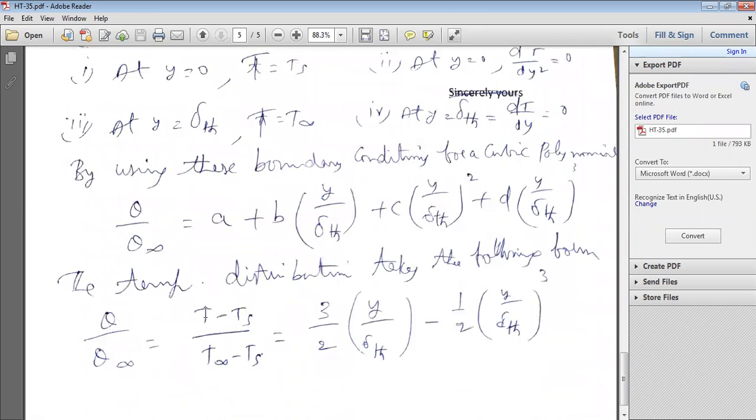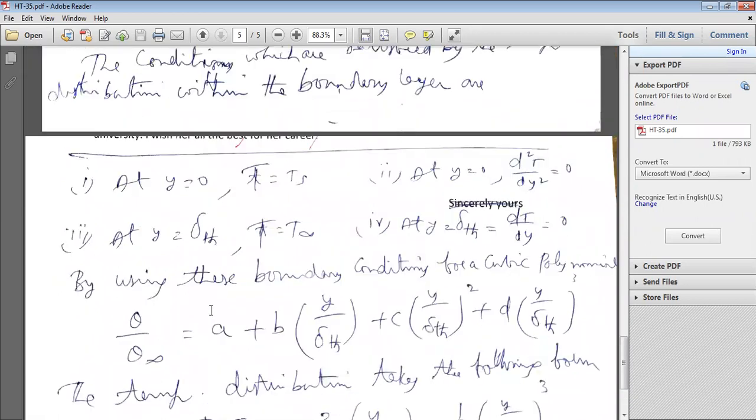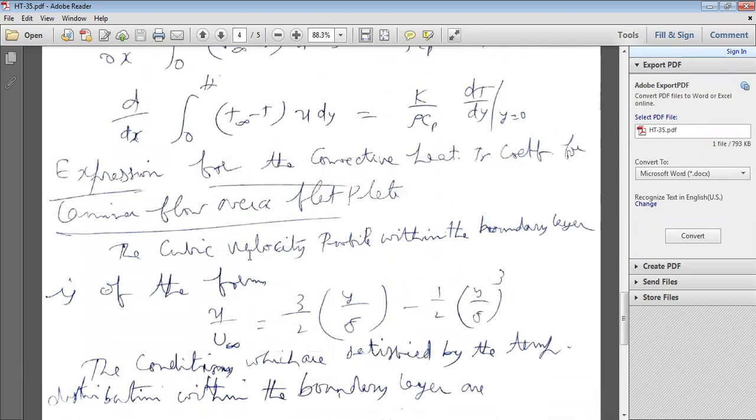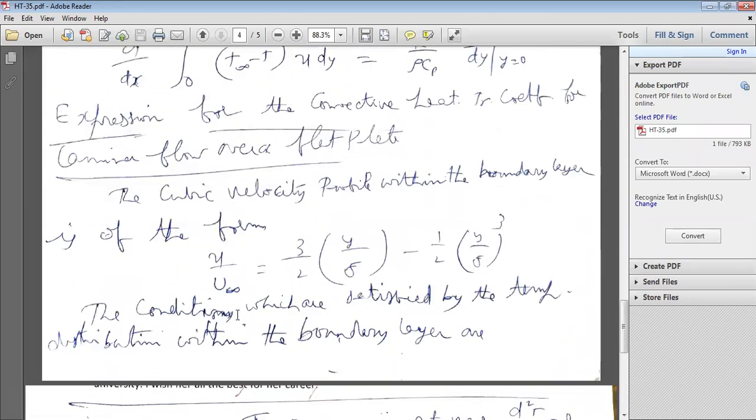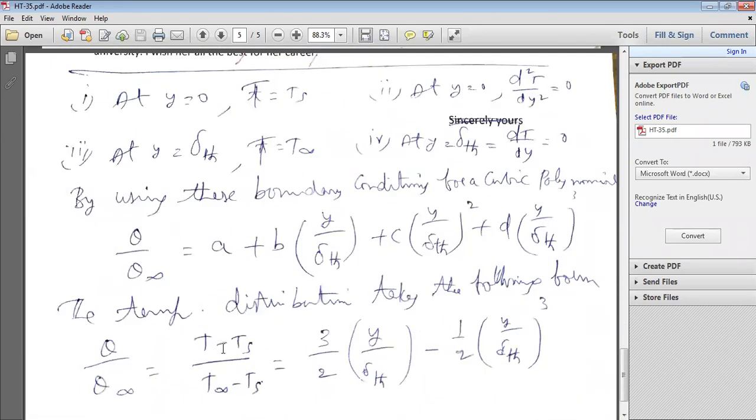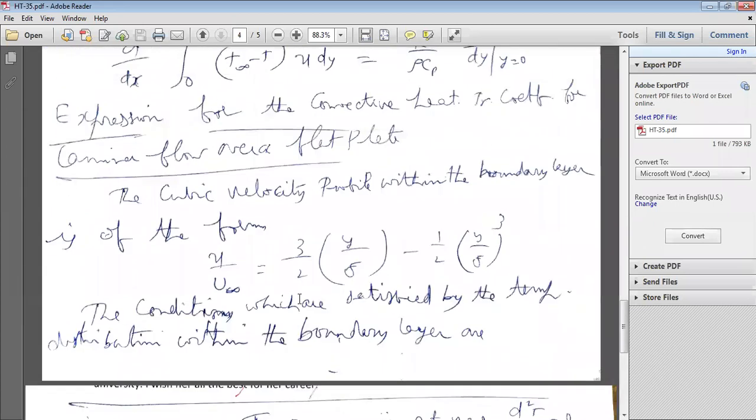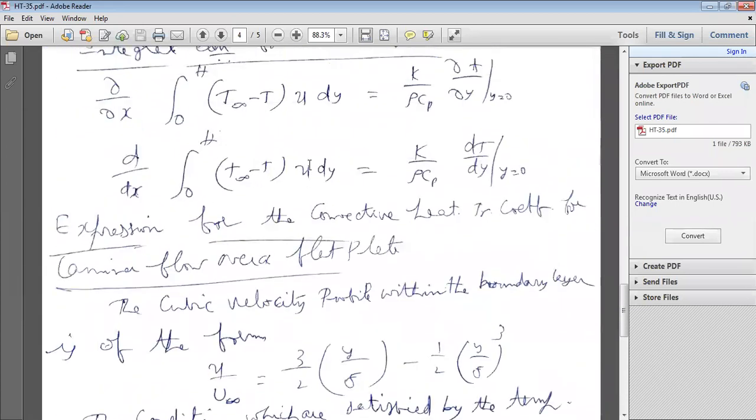Temperature T is at any point in the y direction, at any distance y. U is the velocity at any distance y. So these are the variables: U is variable, T is variable. These are the two variables, temperature and velocity, in the y direction. Temperature varies in the y direction, and velocity also varies in the y direction.